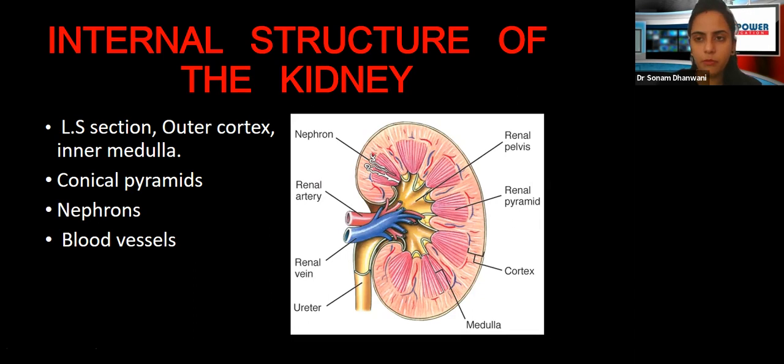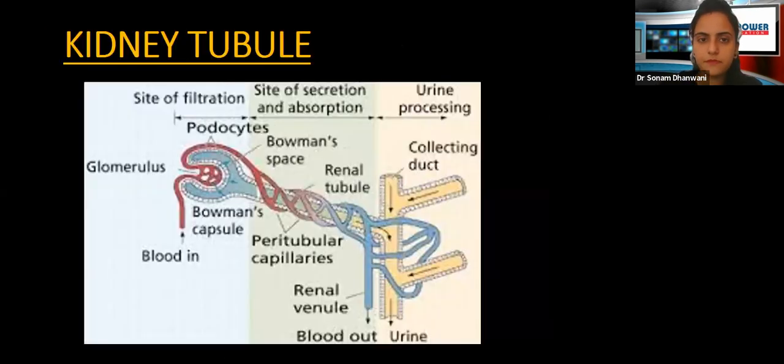A very, very important question from the point of view of MCQs, from the point of view of your written theory exams. Could be a 2-mark answer, 3-mark answer. There could be diagrammatic questions. A diagram will be given, probably you might have to label, or diagram-based questions could come. But definitely there is going to be something that is going to come in the exam related to the structure of the kidney. All right.